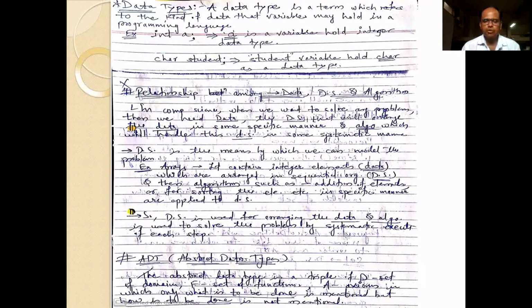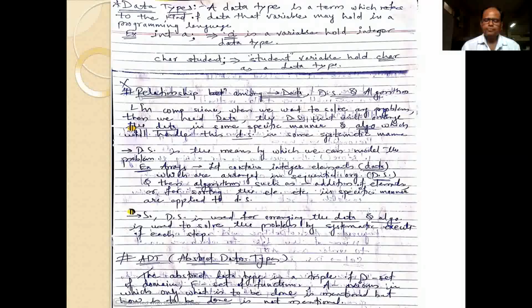In computer science, when we are going to solve any problem, we require data, and the data structure will arrange the data in some specific manner, and we require an algorithm which will handle the data structure in some systematic manner.